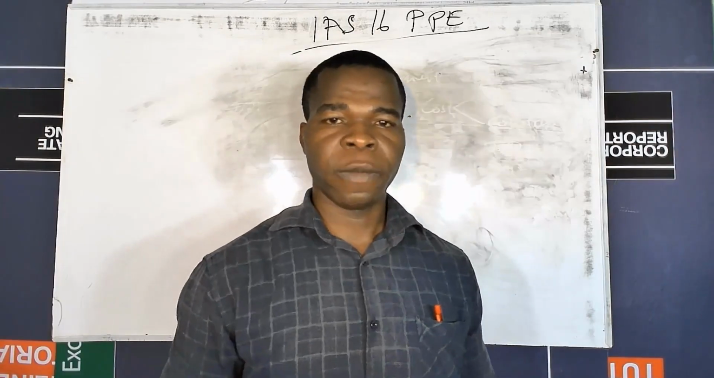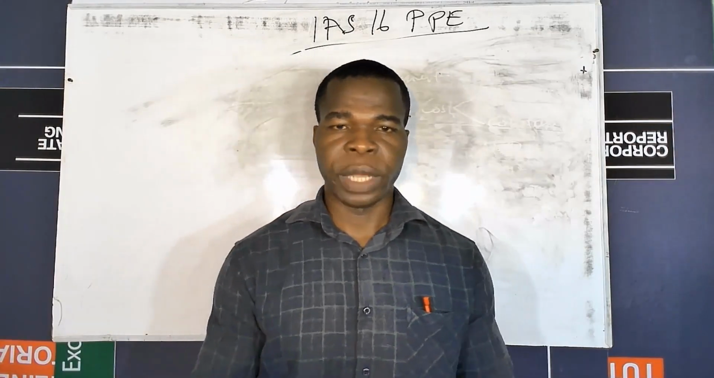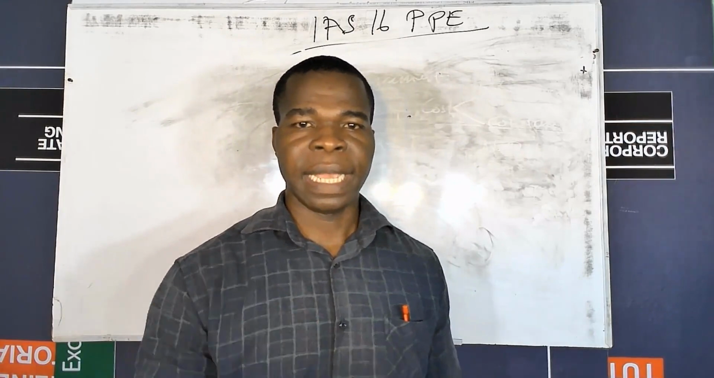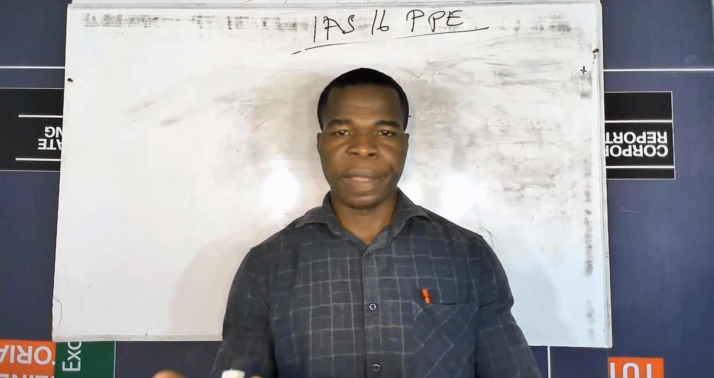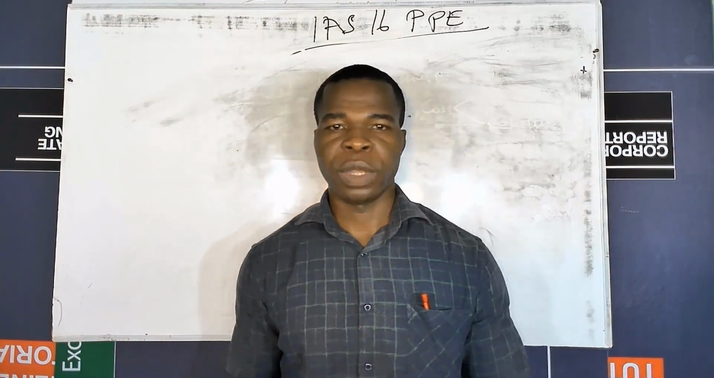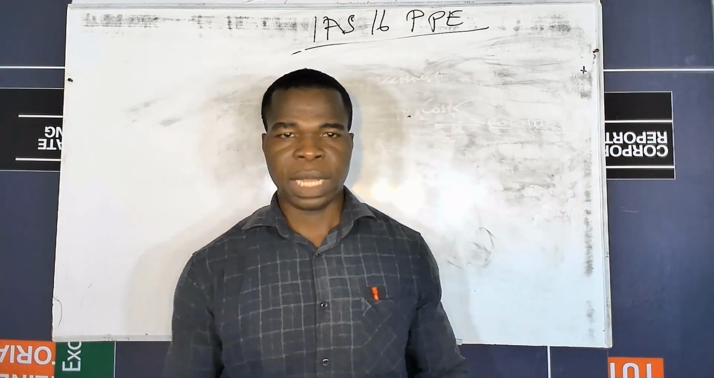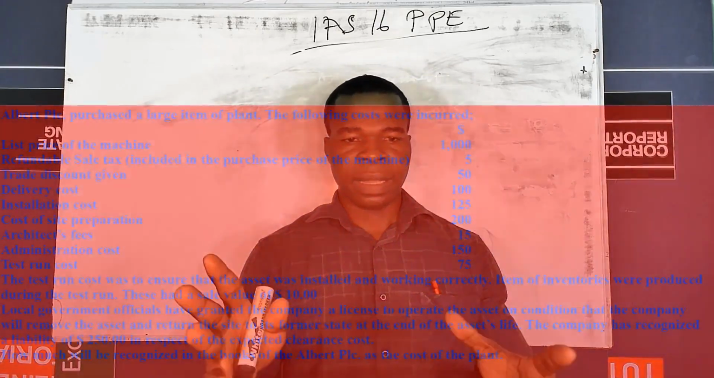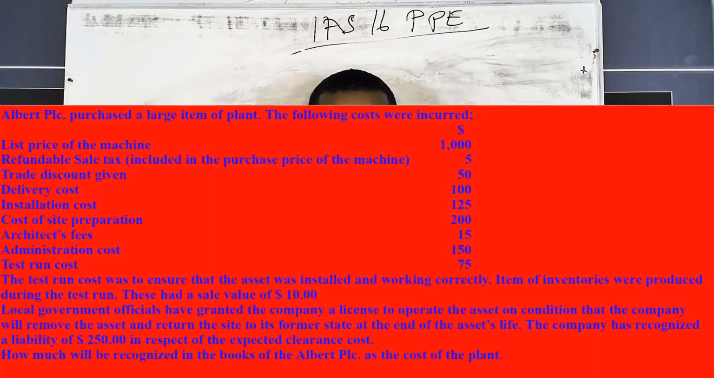So we want to solve the following questions to help us better understand the element of cost. The first question we are going to look at is the one projected on the screen. They said the list price of the machine. They said Albert PLC purchased a large item of plant, and the following costs were incurred. So in this one, the property, plant, and equipment was acquired.